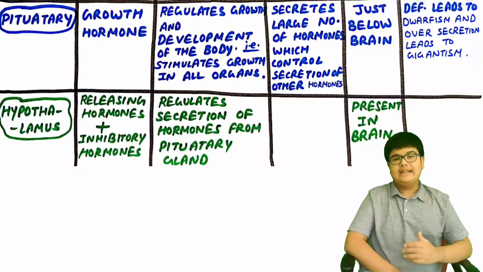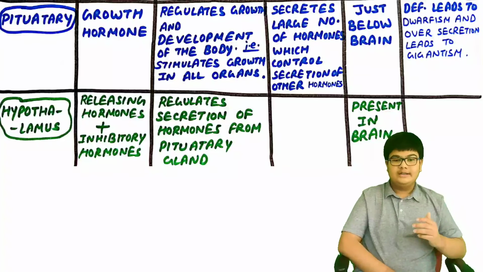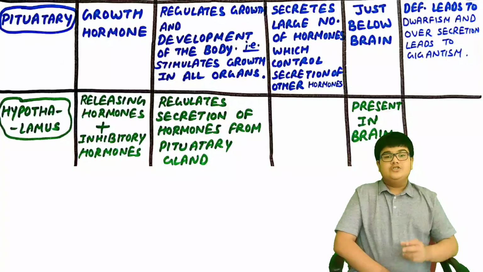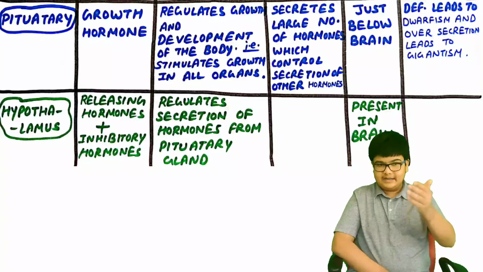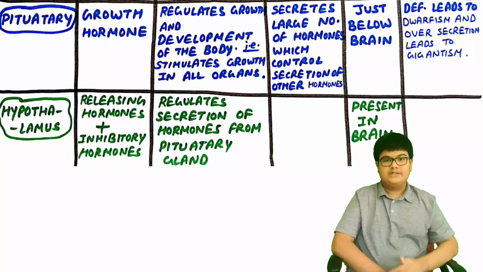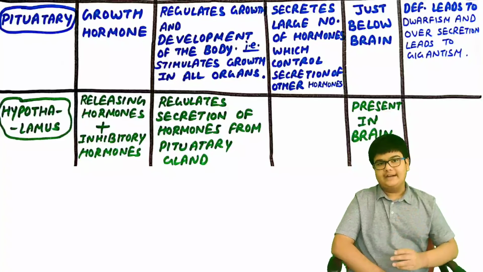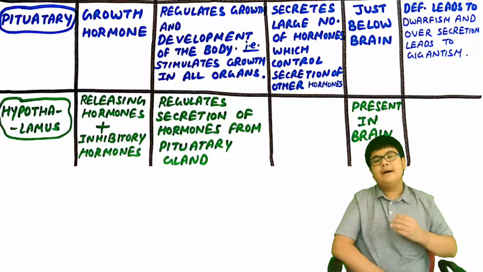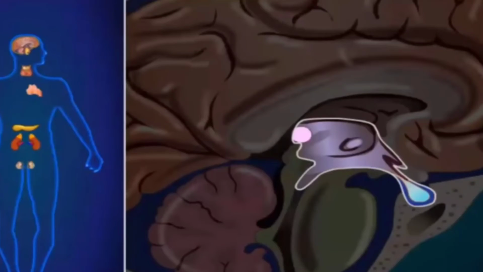Seventh, hypothalamus. So hypothalamus is responsible for secreting the releasing hormones as well as the inhibitory hormones. So the releasing hormones help in the secretion of the other hormones, and the inhibitory hormones stop the secretion of these other hormones. And the function of these hormones is to regulate the secretion of hormones from the pituitary gland. So the hypothalamus is the controller of the pituitary gland. Therefore, it is also known as the master of the master gland or the grand master gland. And it is located in the brain.